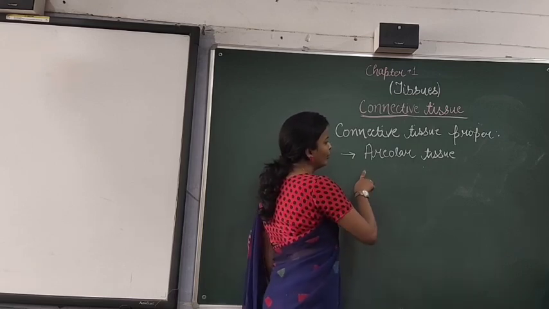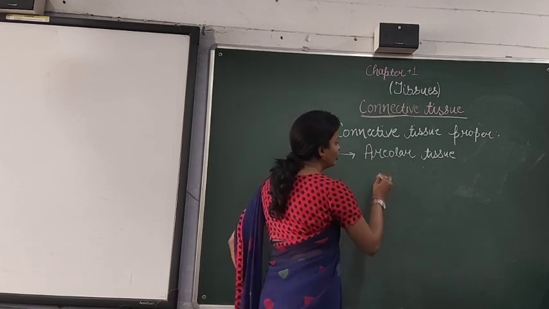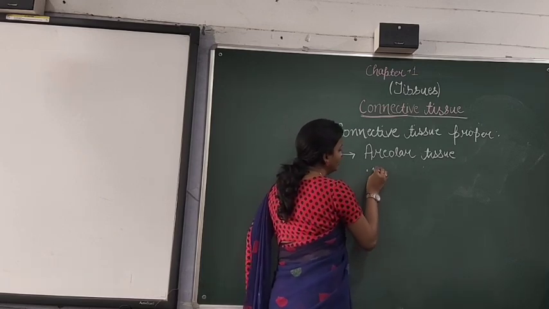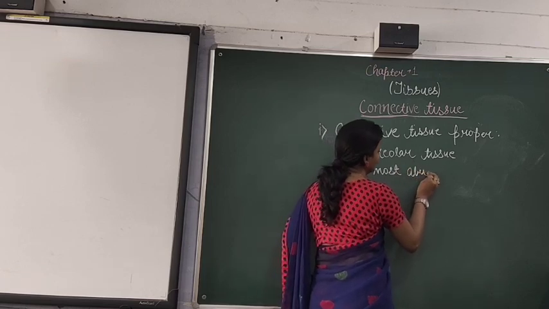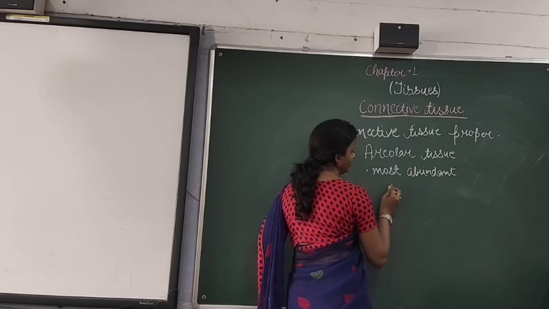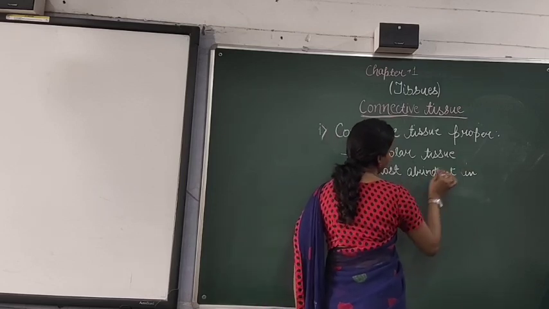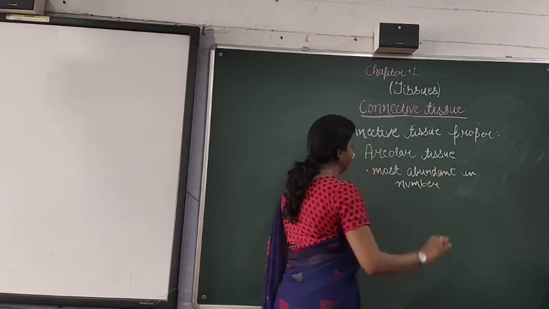It is the most abundant type of tissue among connective tissue proper. So the first point is most abundant in number.